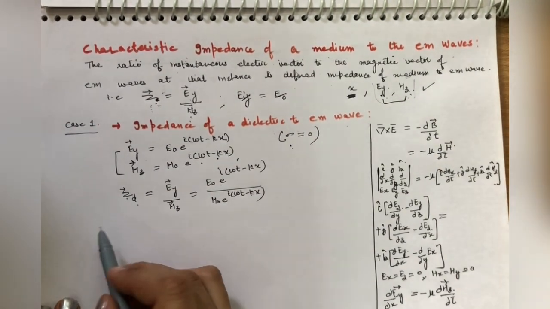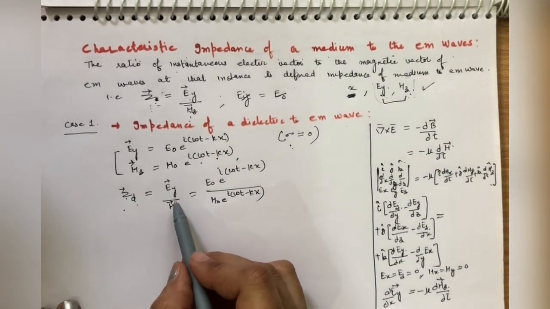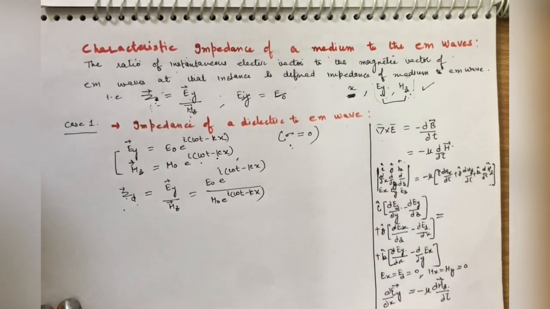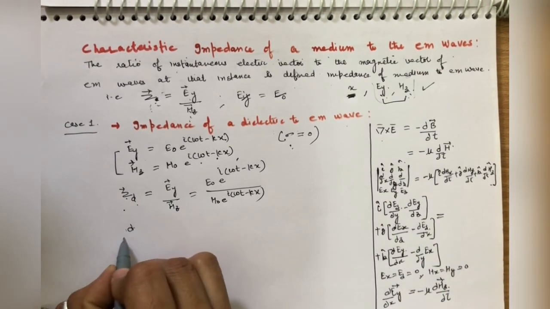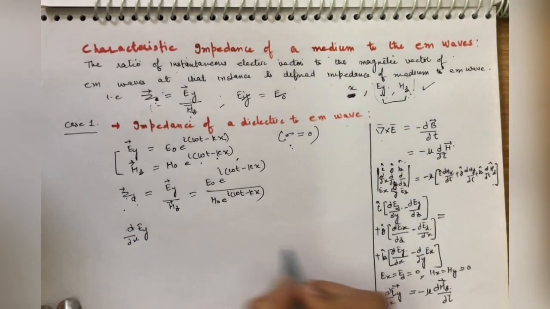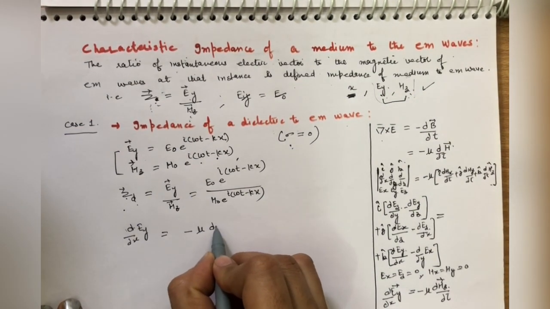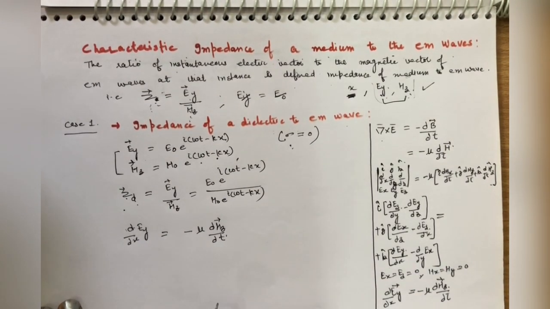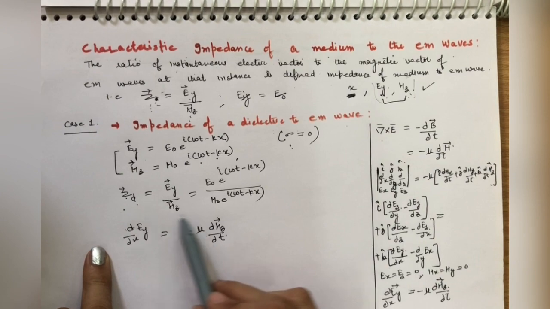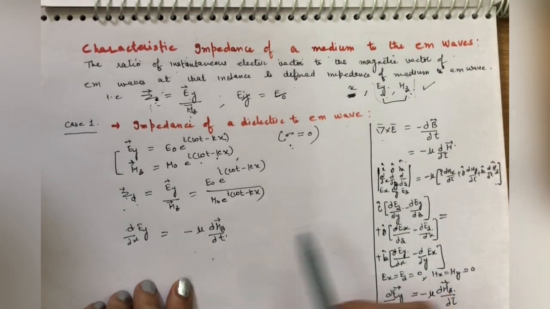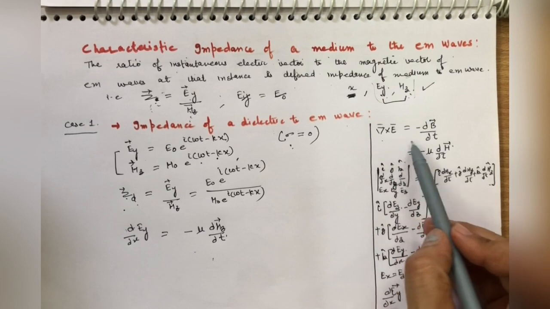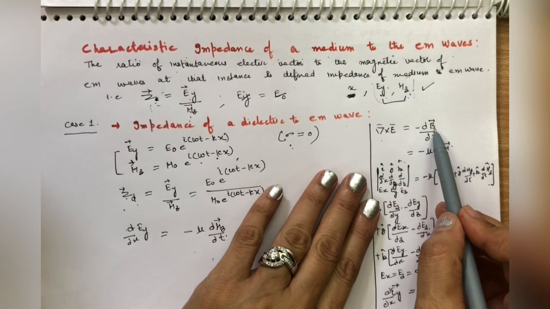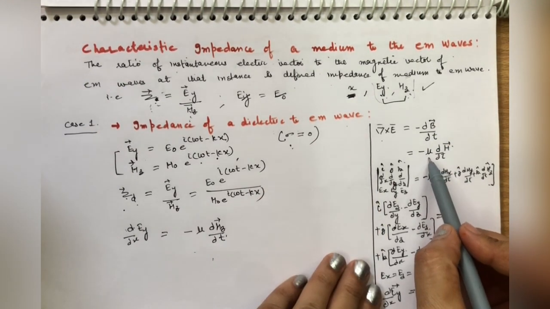Now to find the value of Z, we want the values of these. Okay. So for this we use Maxwell's equation: d over dx of EY is equal to minus mu dHz over dt. Now where does it come from? It comes from Maxwell's equation del cross E is equal to minus the time rate of change of magnetic field B, and B is equal to mu H. So I put here mu H.